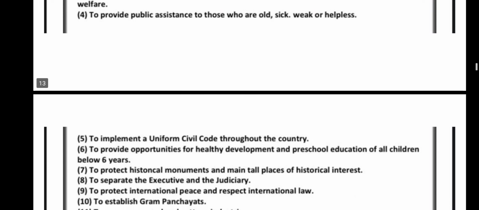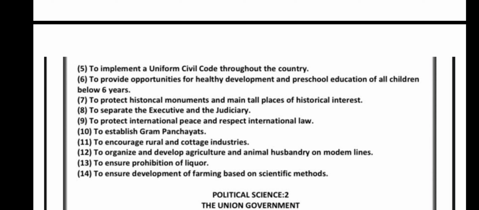To provide equal pay for equal work for both men and women, and to protect labor welfare, to provide public assistance to those who are old, sick, weak or helpless, to implement a uniform civil code throughout the country, to provide opportunities for healthy development and preschool education to all children below 6 years, to protect the historical monuments and places of historical interest, to separate the executive and the judiciary, to protect international peace and respect international laws, to establish gram panchayats, to encourage rural and cottage industries, to organize and develop agriculture and animal husbandry on modern lines, to ensure prohibition of liquor, to ensure development of farming based on scientific methods.